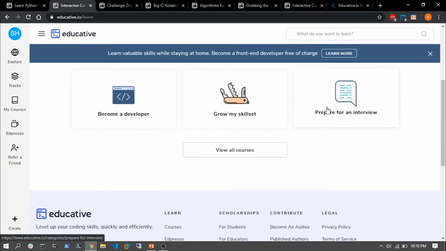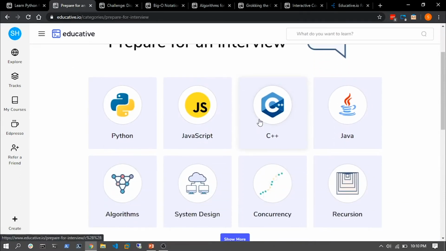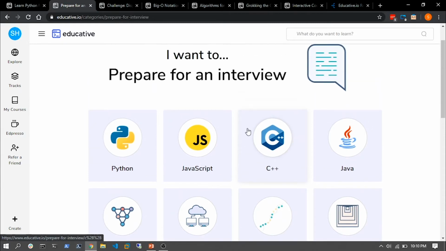All right. Now, what if I want to prepare for an interview? Let's click on that. Although interviewers do not often have a preference on programming languages, it's still better for you to implement and practice your coding skills in a particular programming language. Often they'll ask you to write pseudocode. For example, write a program which implements merge sort. What is it? How is it used? That is not dependent on any programming language. You can write any code that makes sense and is a merge sort.